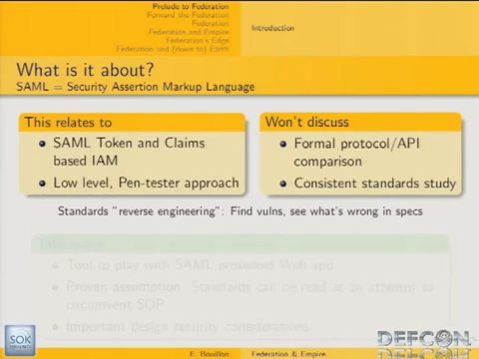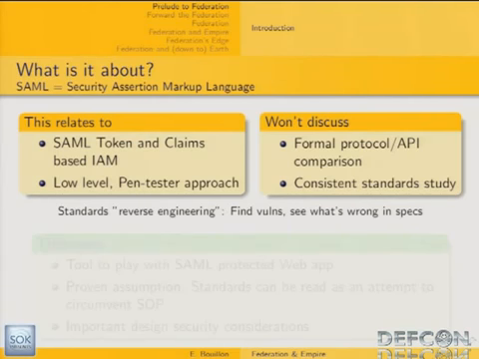So SAML stands for Security Assertion Markup Language, and this talk is about SAML token and claims-based identity and access management. I'm going to take a radically low-level approach to this protocol. That means I'm not going to discuss the API provided to developers in order to implement this kind of protocol.